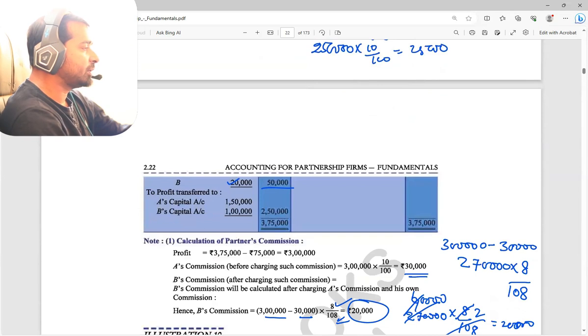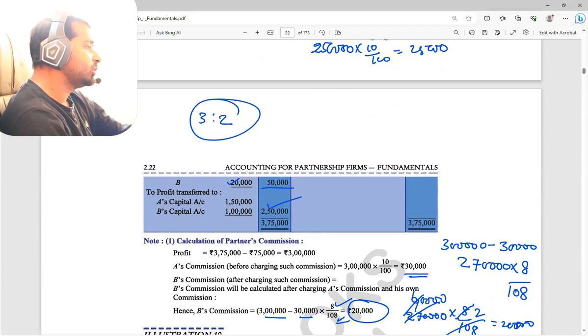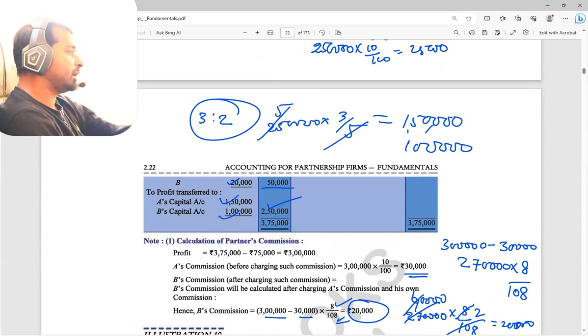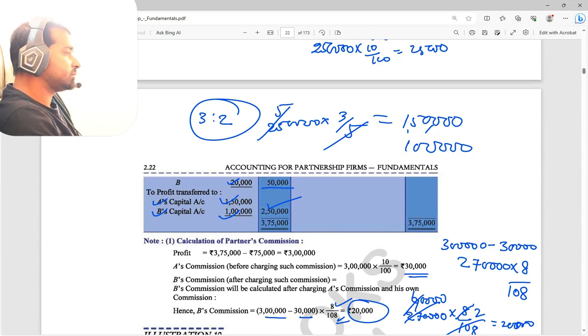If you subtract 1,25,000, 2,50,000 will still remain. 2,50,000 in the ratio of 3:2. So 2,50,000 into 3 by 5. 5 5s are 25, 50,000 into 3, that means 1,50,000, and the other one is 1 lakh. So this will be nothing but the appropriation profit transferred to A's capital account and B's capital account. Is that okay? Up to this, fine?